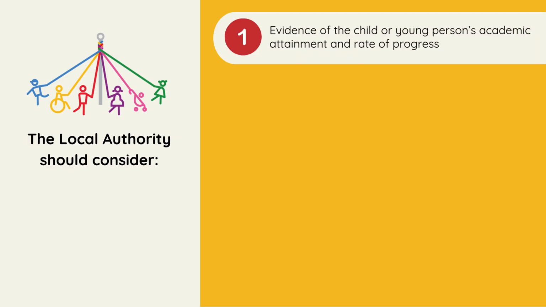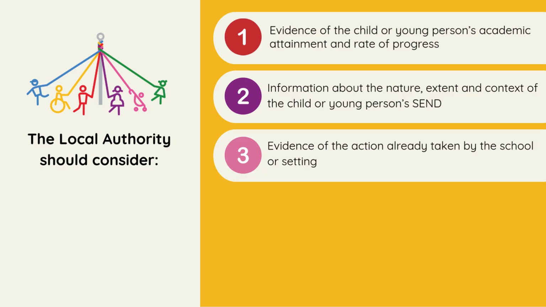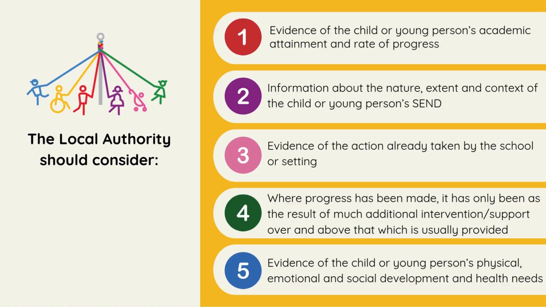Evidence of the child or young person's academic attainment and rate of progress, information about the nature, extent and context of the child or young person's SEND, evidence of the action already taken by the school or setting. Where progress has been made, it has only been as the result of much additional intervention and support over and above what is usually provided. Evidence of the child or young person's physical, emotional and social development and health needs.